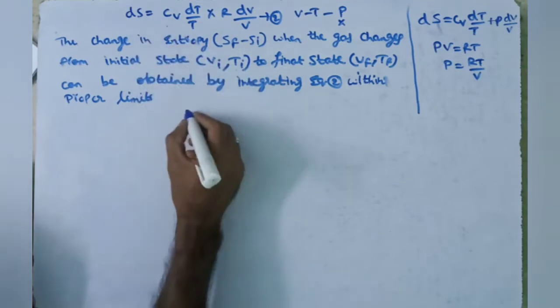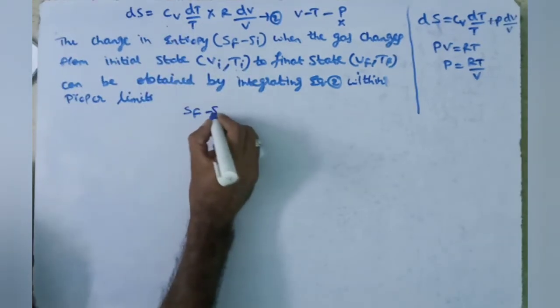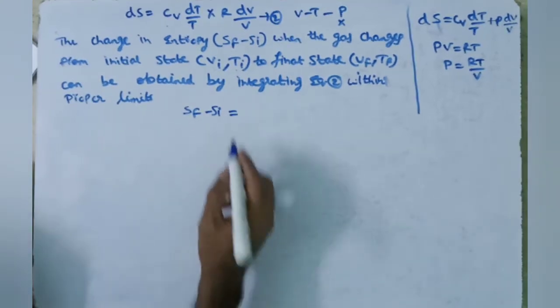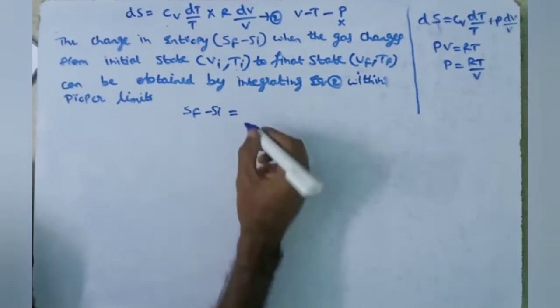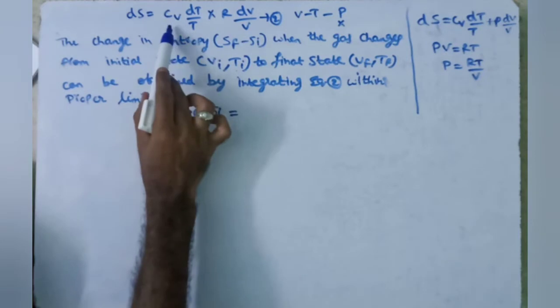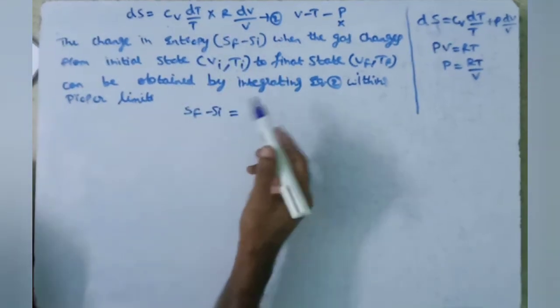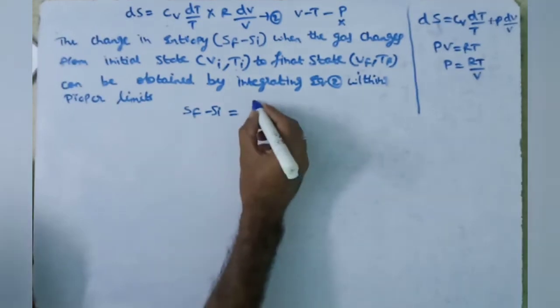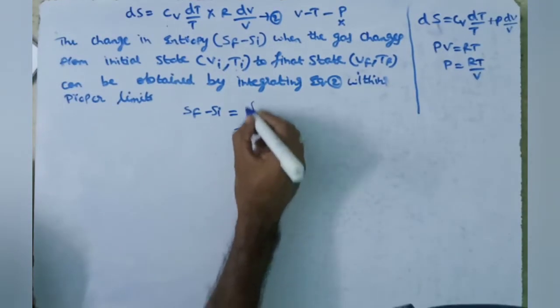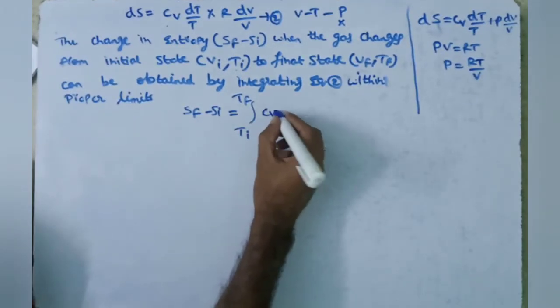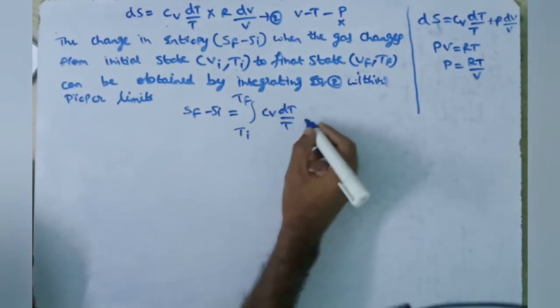So Sf minus Si is equal to, integrating the change in internal energy term, where there is a change in temperature, the integral from Ti to Tf of Cv dT by T.